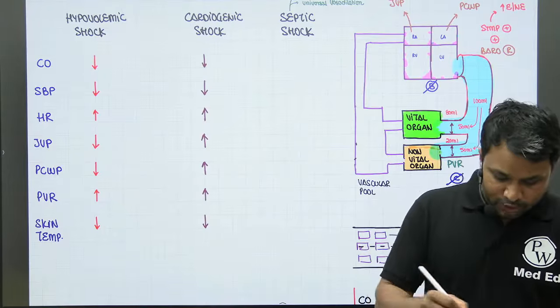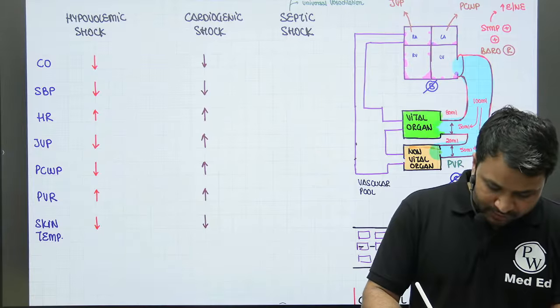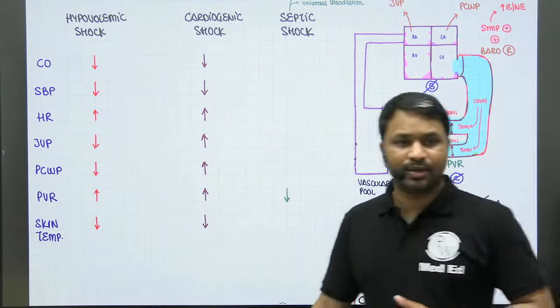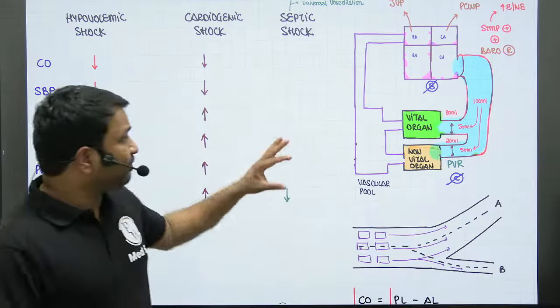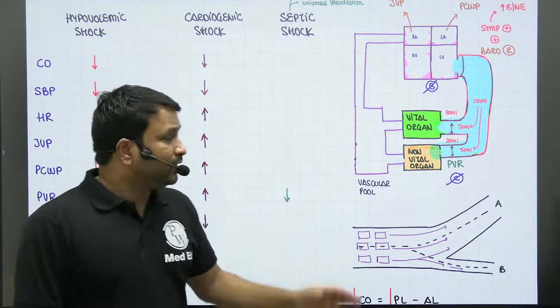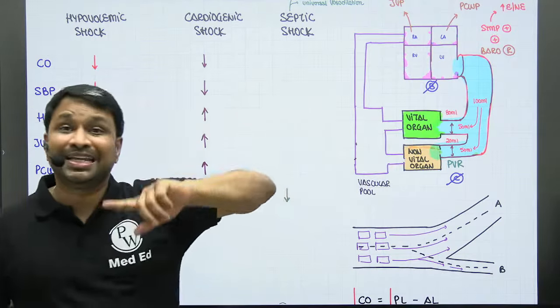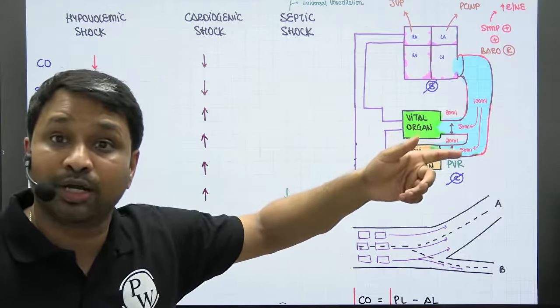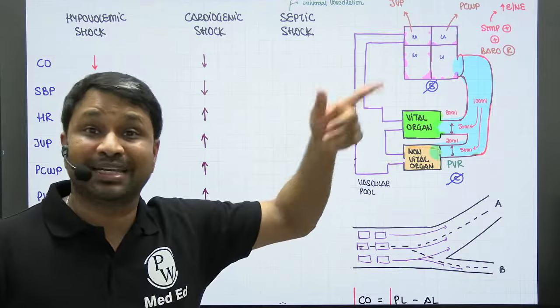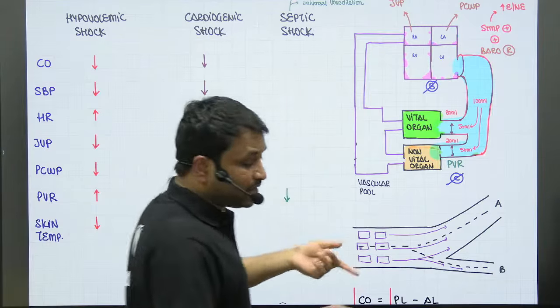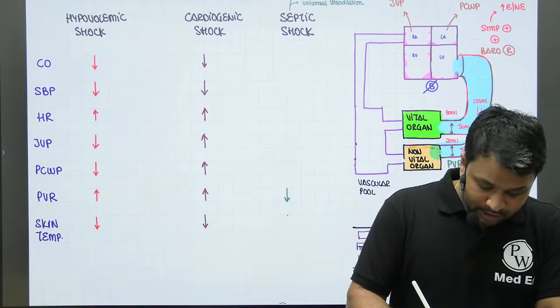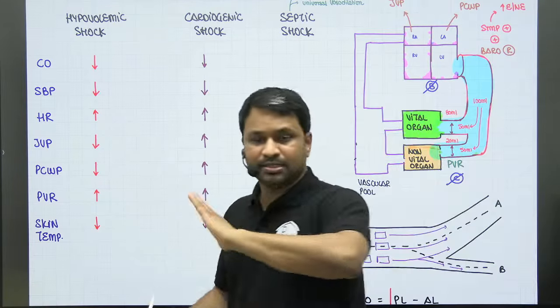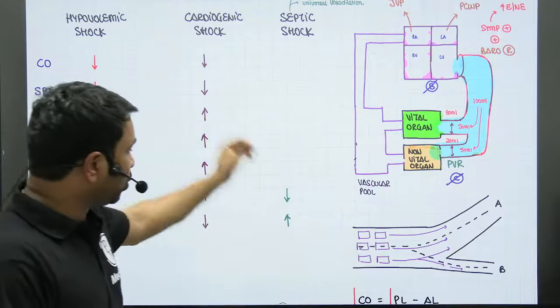So septic shock में there is loss of peripheral vascular resistance. That is what we understood. Now, because there's loss of peripheral vascular resistance, what is going to happen? The blood going into non-vital organs increases. Skin is an example of non-vital organ. So what will happen to the blood flow in the skin? Increases. Blood is responsible for calorigenesis. What will happen to skin temperature? It will increase. यहाँ तक सबको clear है, किसी को कोई doubt हो ही नहीं सकता.